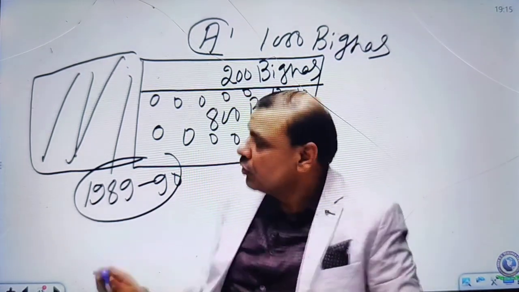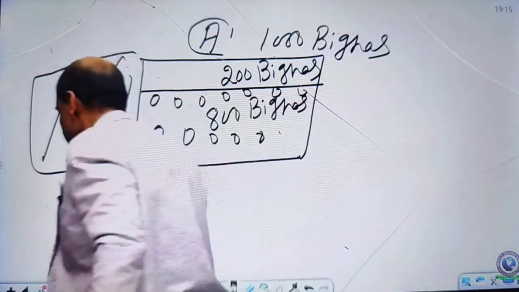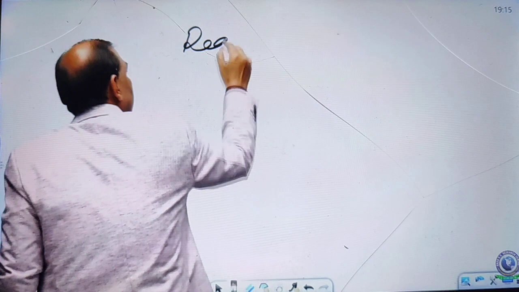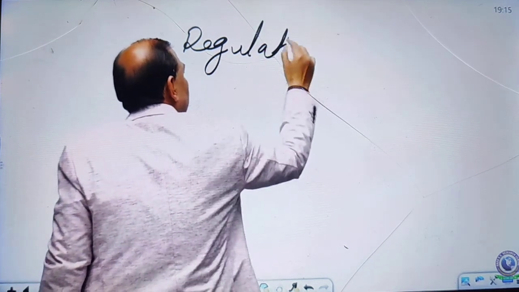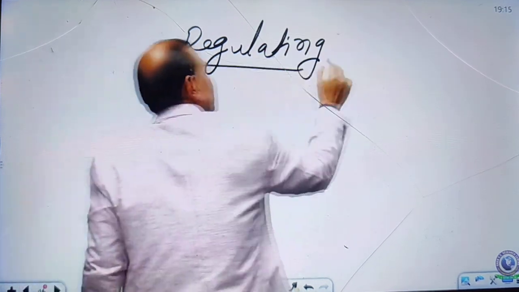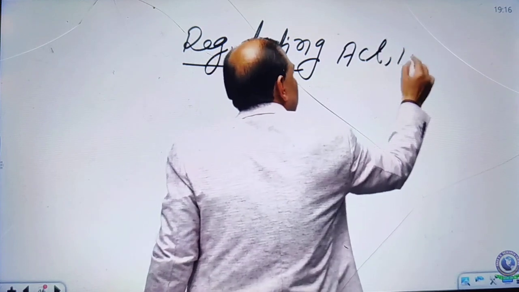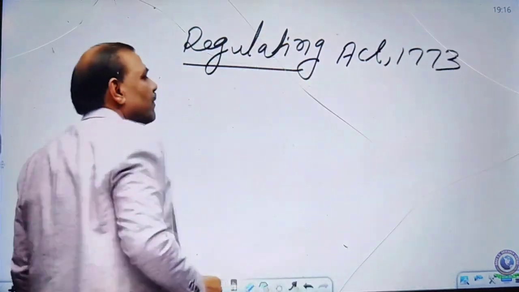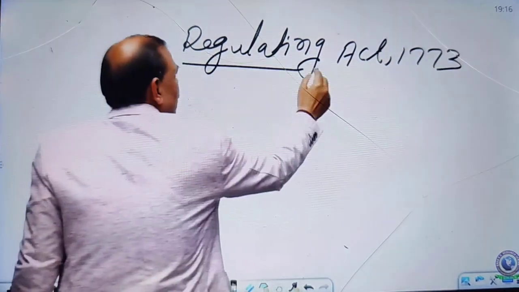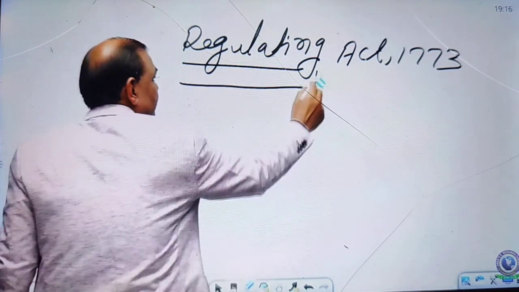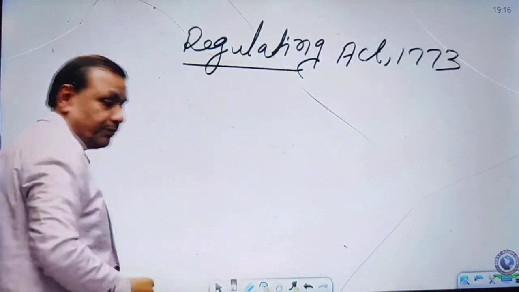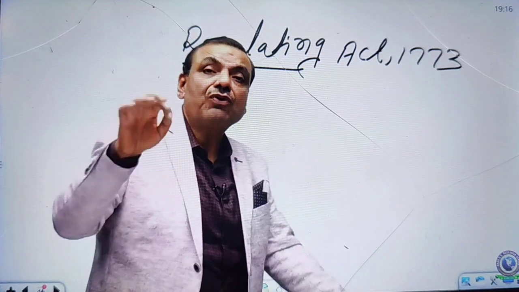Okay. So my friends, this is all about the different regions. Now, I have to teach you the Regulating Act. The Regulating Act 1773. Okay? What were the important provisions? It was so called. Why? Why was the Regulating Act introduced in 1773?